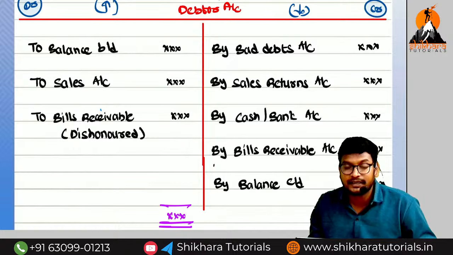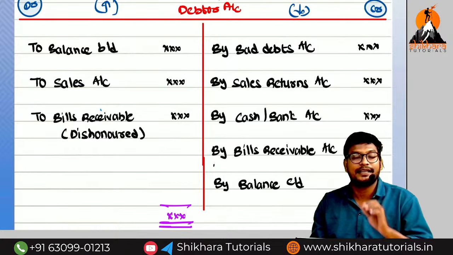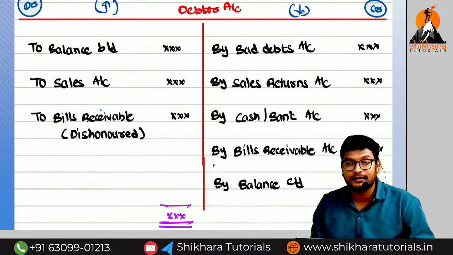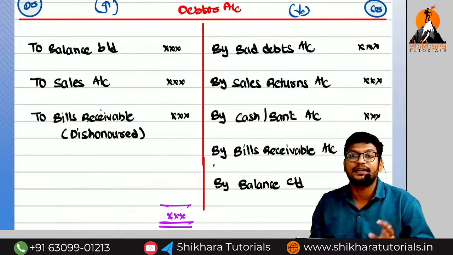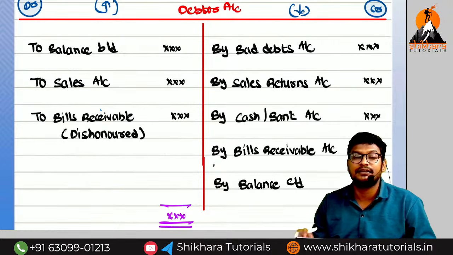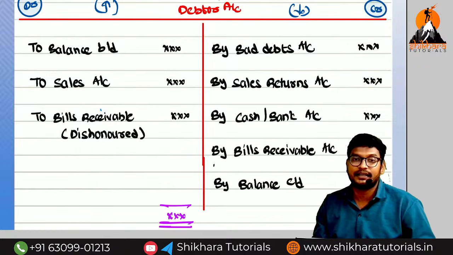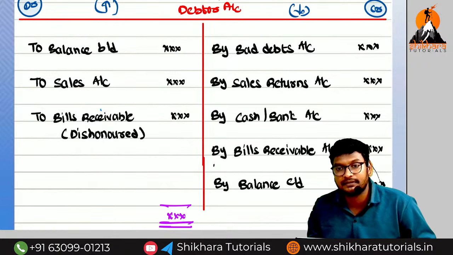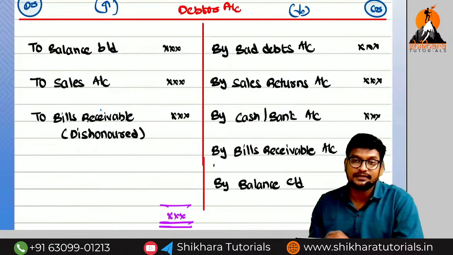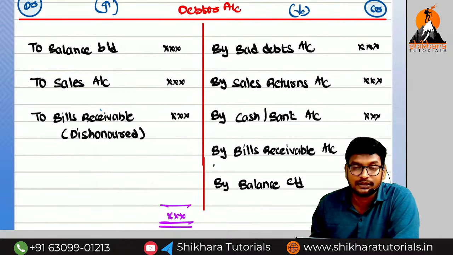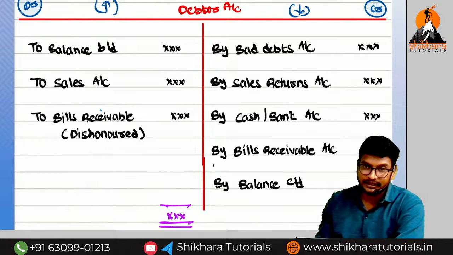For the expenditure accounts and the income accounts, there is no opening balance, because the closing balance will be transferred to which account? P&L. All the nominal accounts will be transferred to the P&L. For that reason, for the income and expense accounts, there is no opening and closing balance. Are you getting the point?